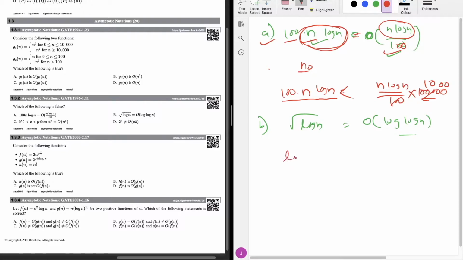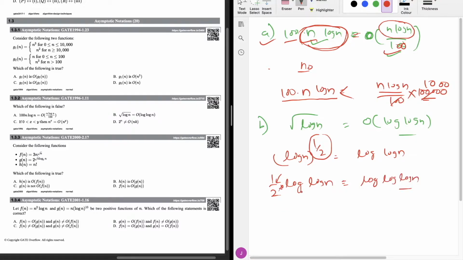Let's take logarithm on both sides. Because this is at the exponent part, according to the logarithm formula, it gets shifted back and multiplied, so I am getting half of log n, and on the other side log of log n. This half is not that necessary, because it can be manipulated by multiplying some constant value. So this thing and this thing are important.